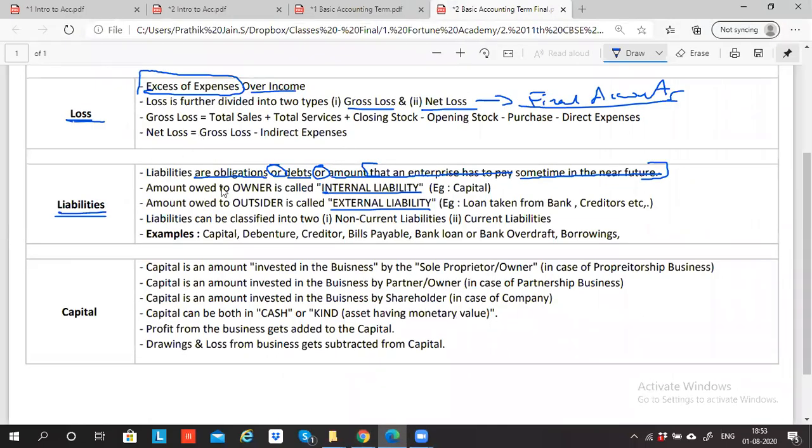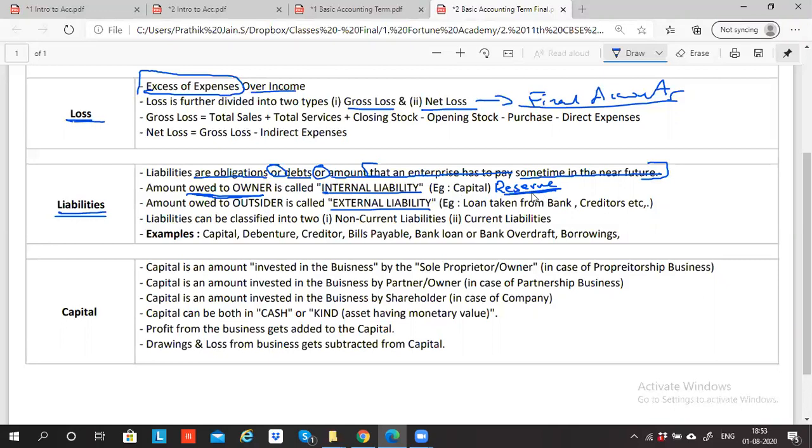Yes, sir. So any amount owed to the owner is called internal liability. Example, capital or reserve. Reserve is nothing but accumulated profit, undistributed profit. What is accumulated profit? What is undistributed profit? What is reserve? We'll all discuss. Reserve is nothing but the profit. Assume for now that it is profit, but it is not a profit. Technically, I'll explain what reserve is.